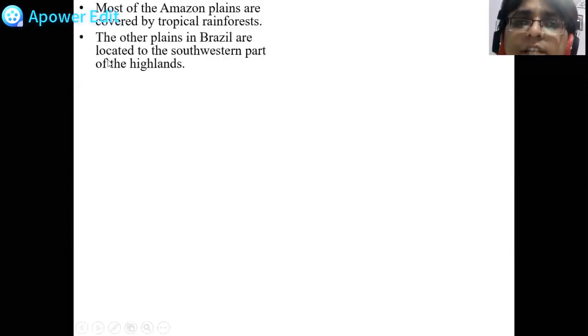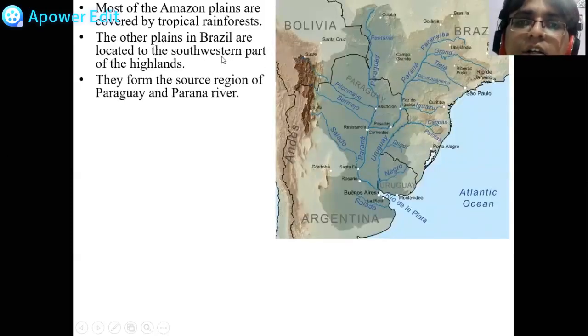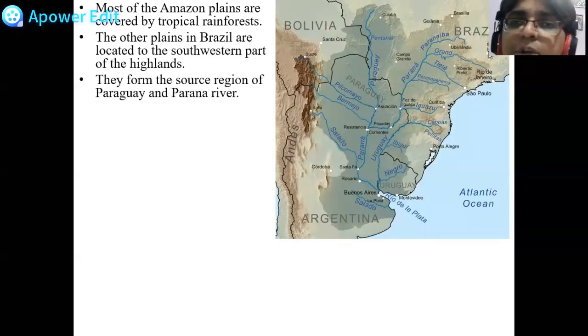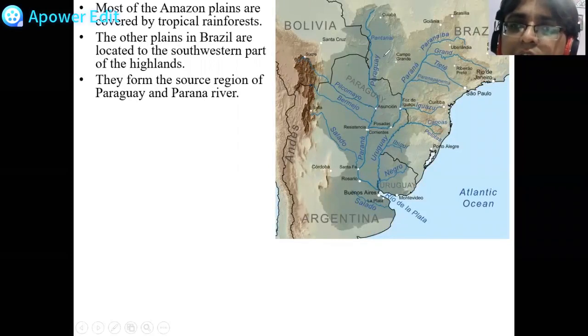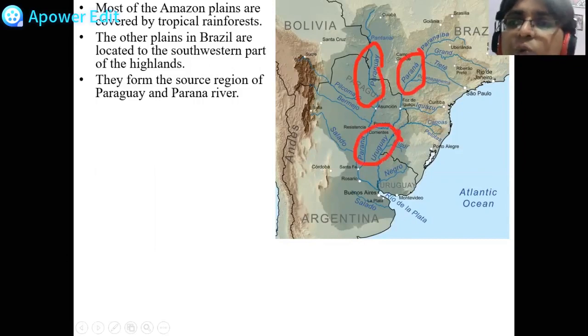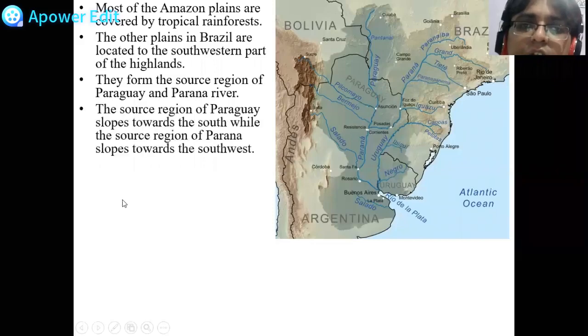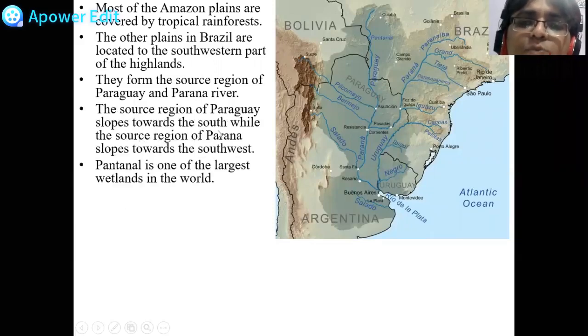The other plains in Brazil are located to the southwestern part of the highlands. Southwestern part of the highlands, that is towards the southern part. As you can see, because of the rivers of Parana, this is the Paraguay River, this is the Parana River, and this is the Uruguay River. So they have also formed the plains. The source region of Paraguay slopes towards the south, while the slope region of Parana slopes towards the southwest. So you can see Paraguay एकदम straight south की तरफ आ रही है, and Parana पहले south की तरफ फिर west की तरफ.